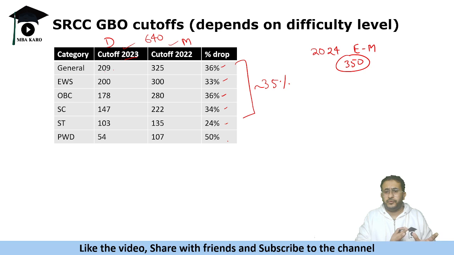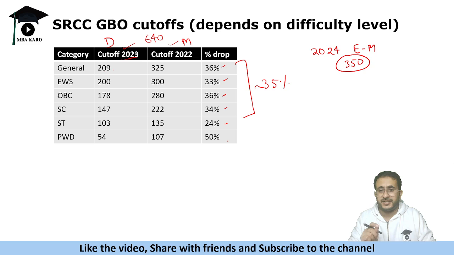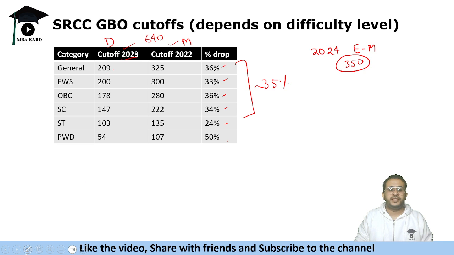Let us say you are able to attempt 60 questions, but those should be the best 60 questions that you could have done in the paper. That is the criteria. If you are attempting 80 questions, those 80 questions should be the best questions that you should have attempted in the paper. If you are attempting 95, that should be the best 95 questions that you should have attempted. So basically what I mean to say is you need to pick easy questions, attempt them. Okay. If you find difficult questions, avoid them. That is the case.